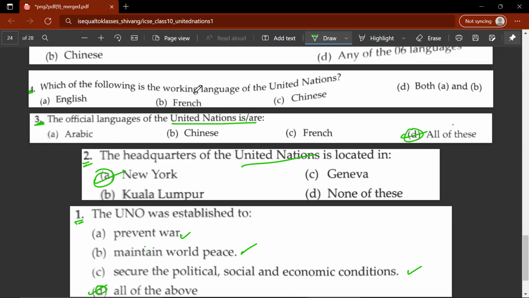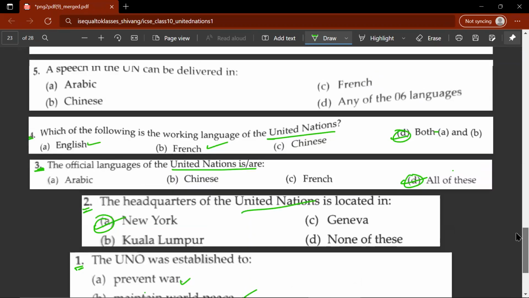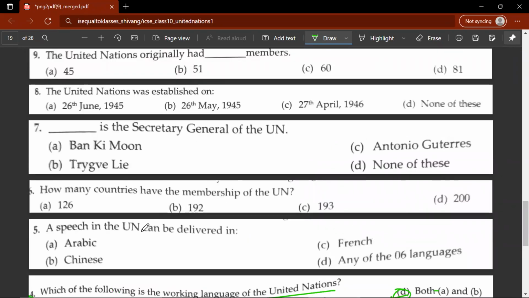Fourth question, which of the following is the working language of the United Nations? So this will be D, both A and D. So English also and French also. Let's move on. The fifth question, a speech in UN can be delivered in D, any of the 6 languages.